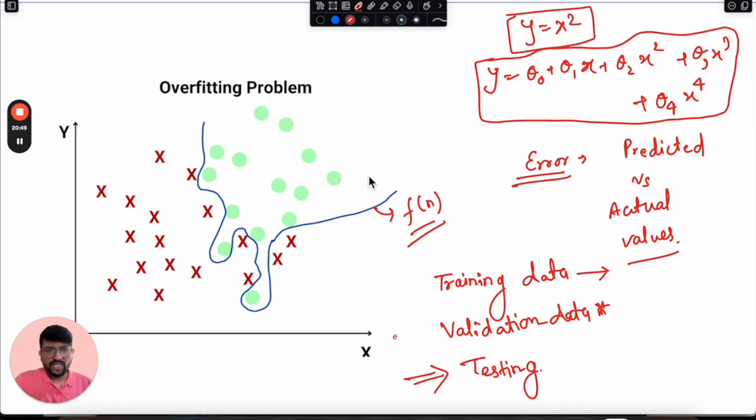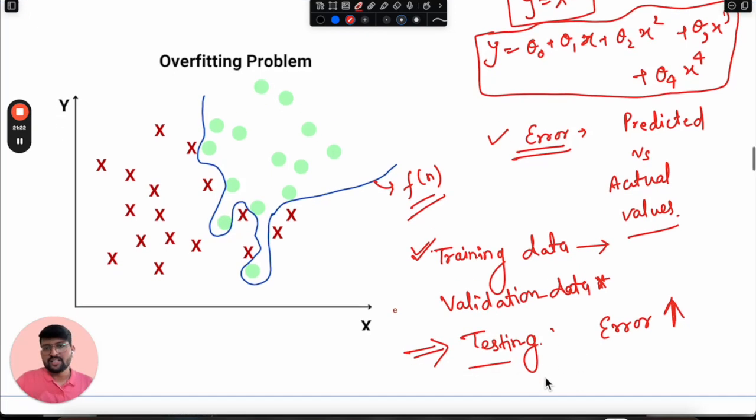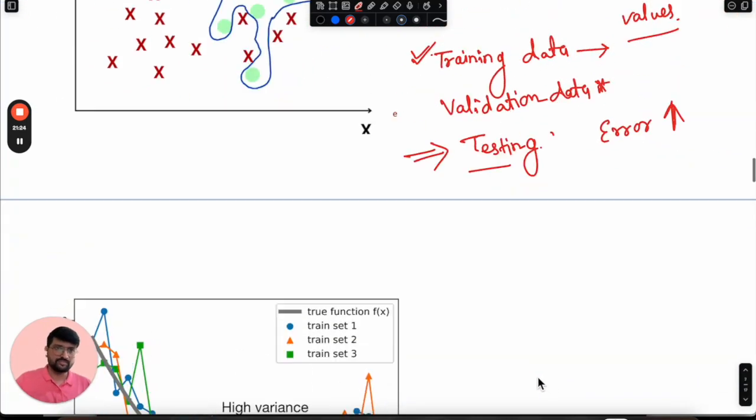Definitely, in overfitting scenarios, the error on the training data will be very small because we have fitted a very huge model on a very simple data set, and because of which the error between predicted and actual values is very low. The training data fitment is not an issue for us. But what will happen when we test those learned parameters, when we test that model on the testing data? The error will be very high. So let's quickly understand what exactly happened here.